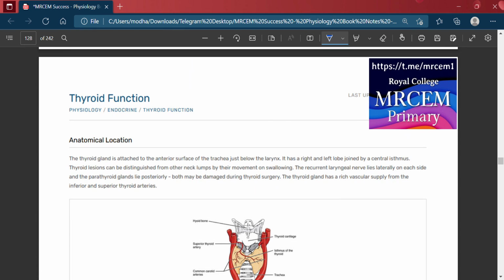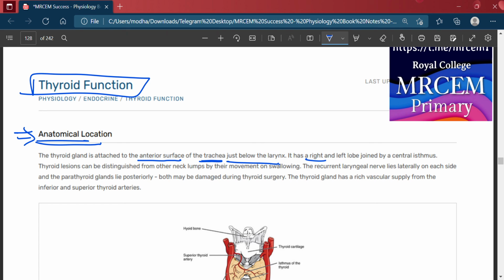Now we will discuss the thyroid function. What is the function of the thyroid? We will start with the anatomical location of the thyroid. The thyroid gland is attached to the anterior surface of the trachea, just below the larynx. It has a right and left lobe joined by a central isthmus.